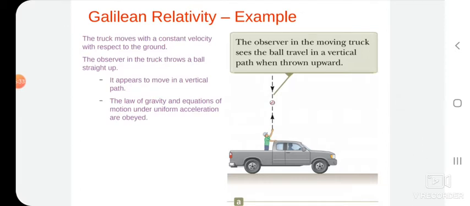We will discuss this Galilean relativity with one simple example. Here we see a truck with a person standing in it. The truck moves with a constant velocity with respect to the ground observer. The observer in the truck throws a ball straight up. It appears to move in a vertical path for the person standing in the truck.